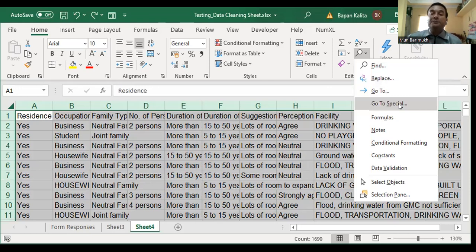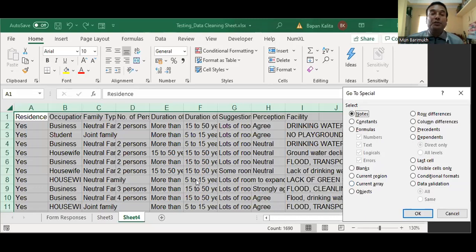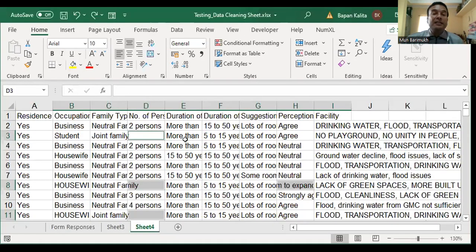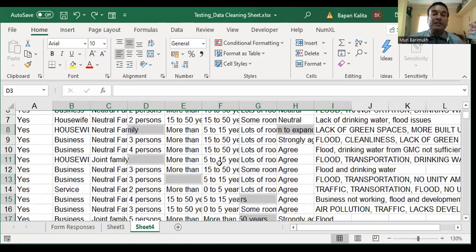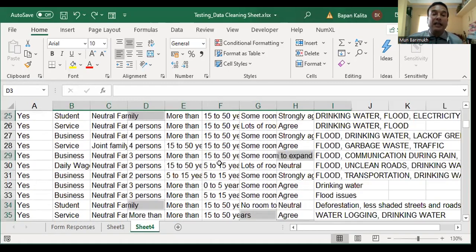Click on Go To Special. Then what do you want to remove? We want to see the blanks first, and then remove them. So click Blanks, and then click OK. You can see all the blanks are highlighted.